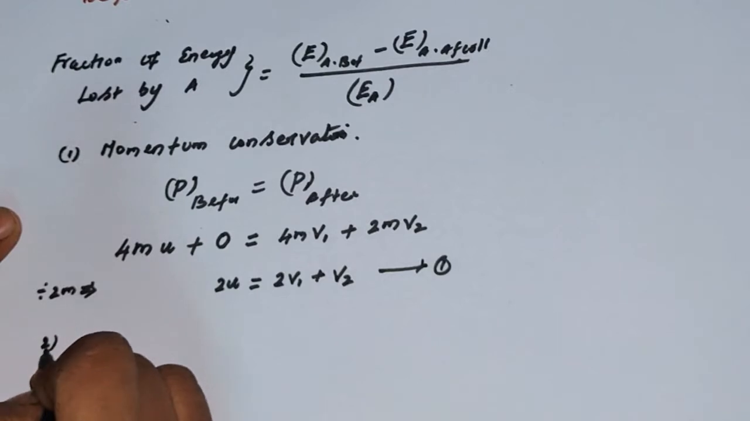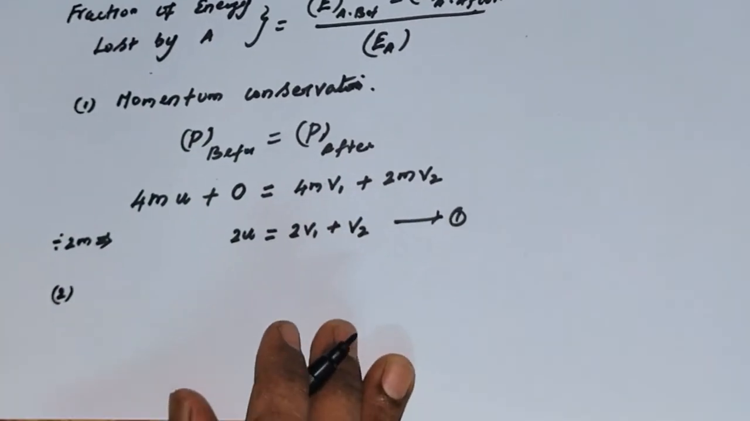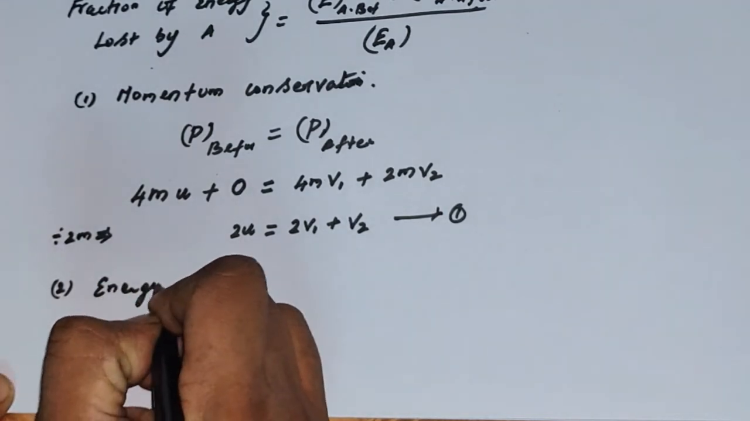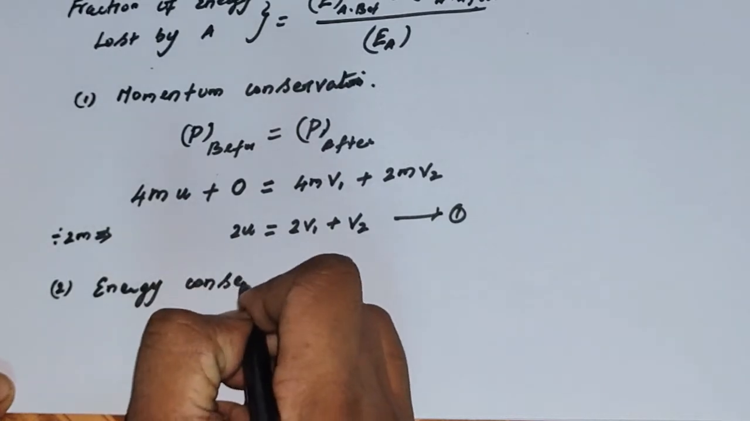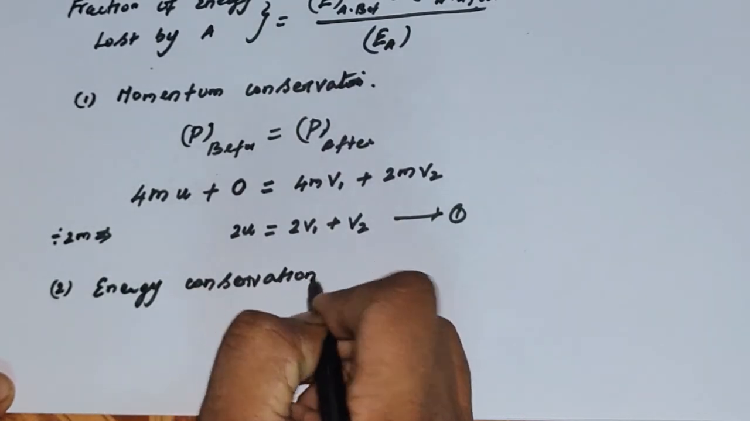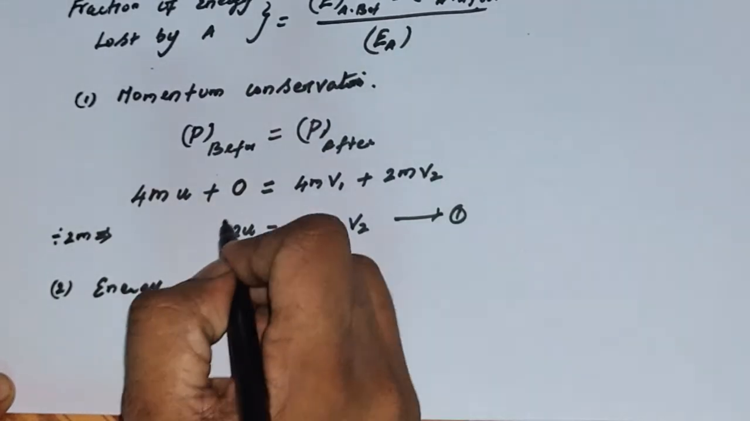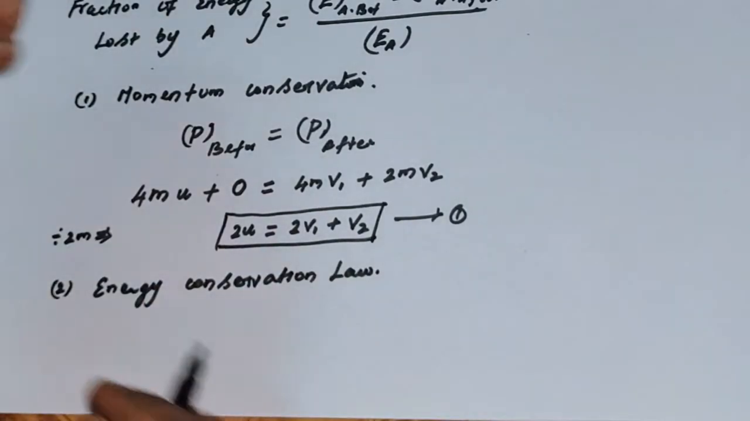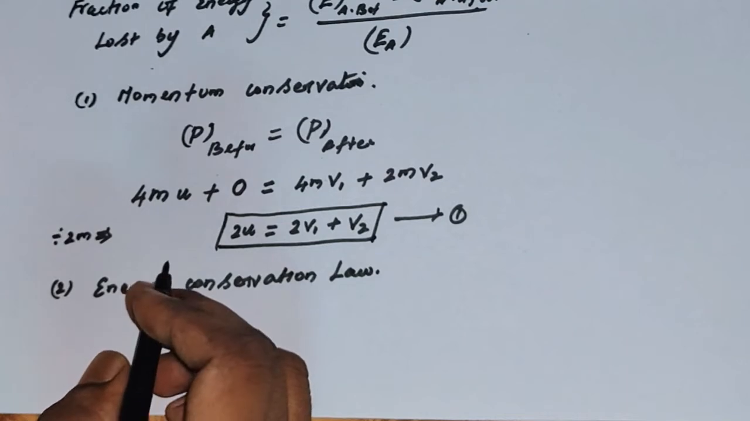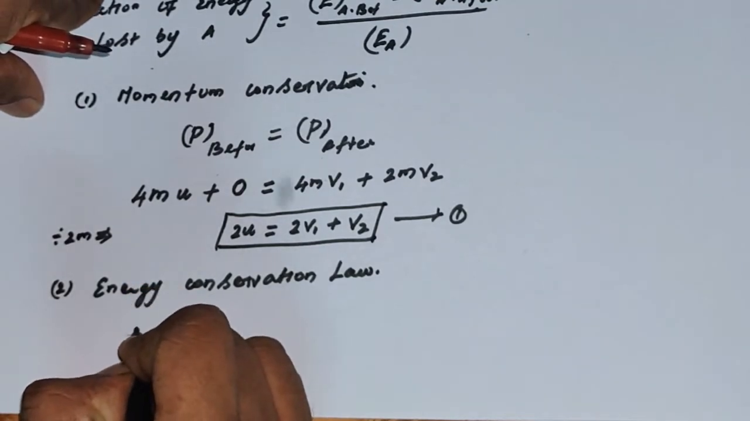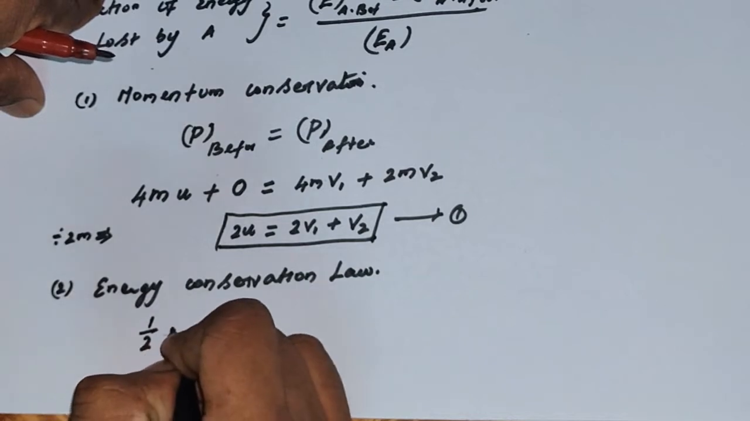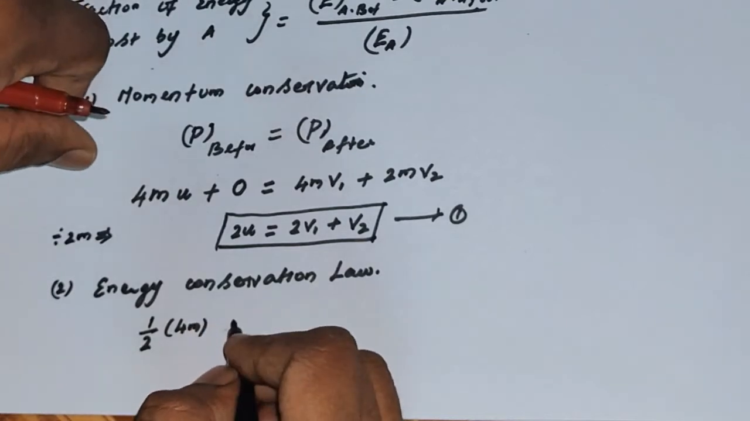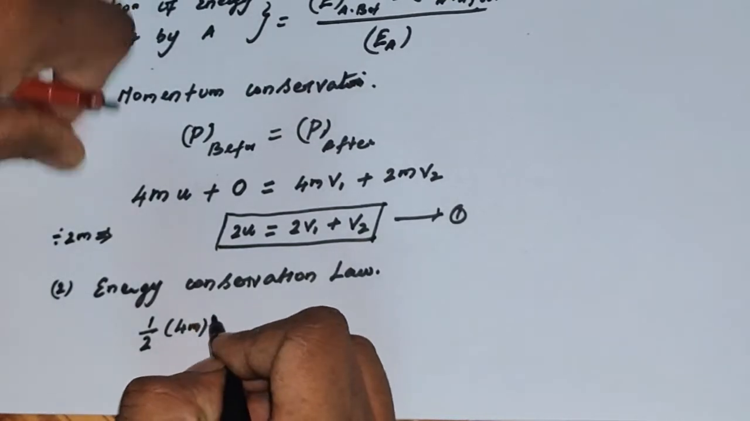Now, the second thing: the system would satisfy the energy conservation law, since there is no energy lost during the collision. The energy conservation equation is simple. Before the collision, the object A is moving, and its kinetic energy is simply half times the mass times the velocity squared. Here there is no potential energy given, so we are going to take only the kinetic energy conservation.